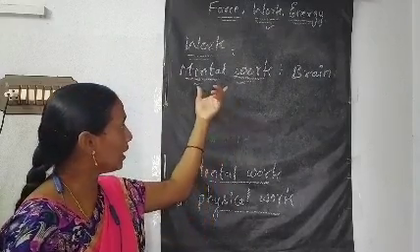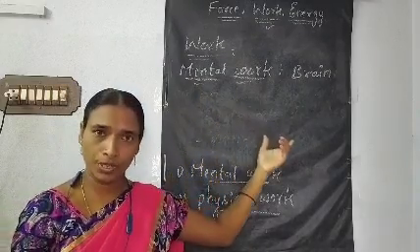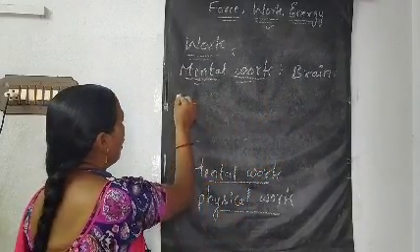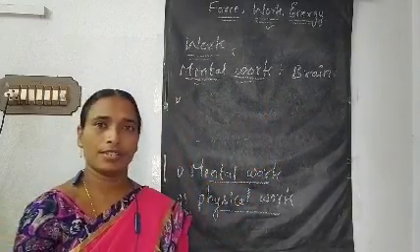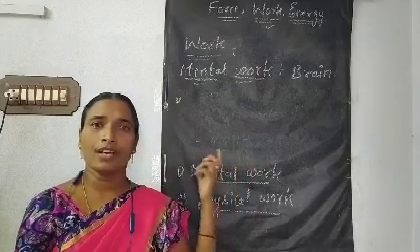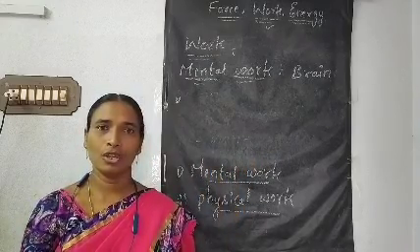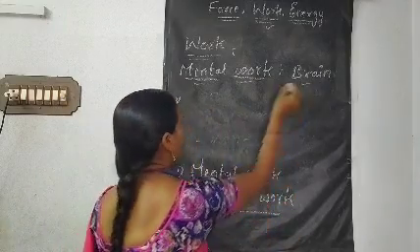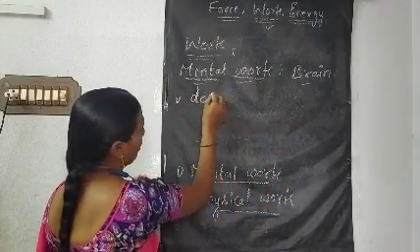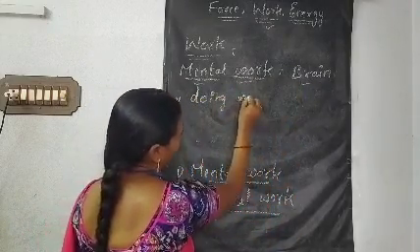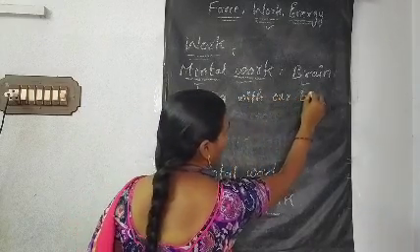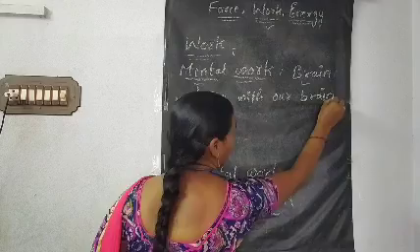So this kind of work we are doing with our brain. Let us see the points or conditions. This kind of work we are doing with our brain. This is the first condition.